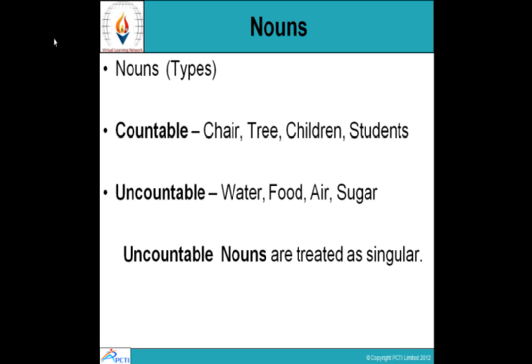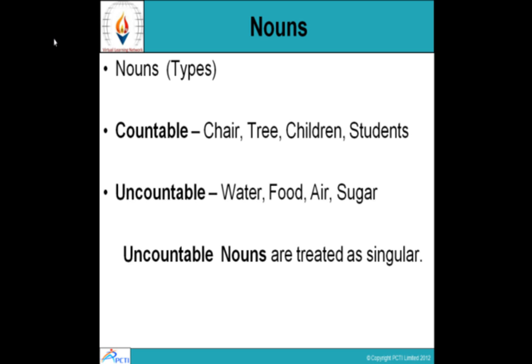Types of nouns. Well, we can count certain things, we cannot count certain things. We can count things like chair, tree, children, students. But can we count things like water, food, air, sugar? No. So, there are countable nouns and there are uncountable nouns, which cannot be counted. Water cannot be counted, food cannot be counted, air cannot be counted.